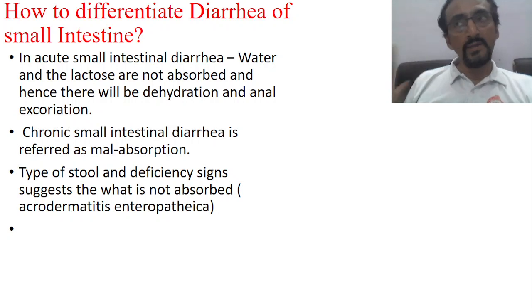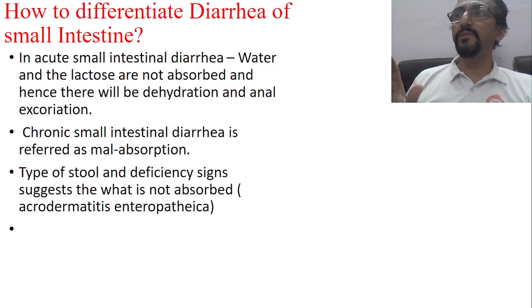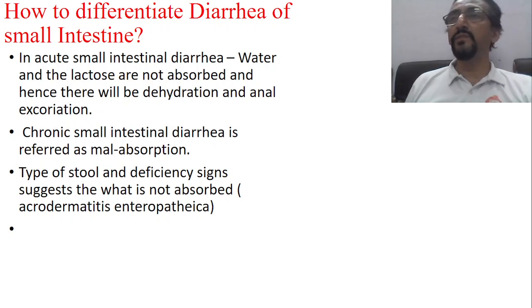Similarly, we have already explained that chronic small intestinal diarrhea is referred to as malabsorption. The small intestine is there for the purpose of absorption. Chronically, absorption is affected for so many years or months together, and definitely there is no protein, no carbohydrate, no microminerals, no vitamins, so the child will slowly develop malabsorption. So malabsorption is very typical.